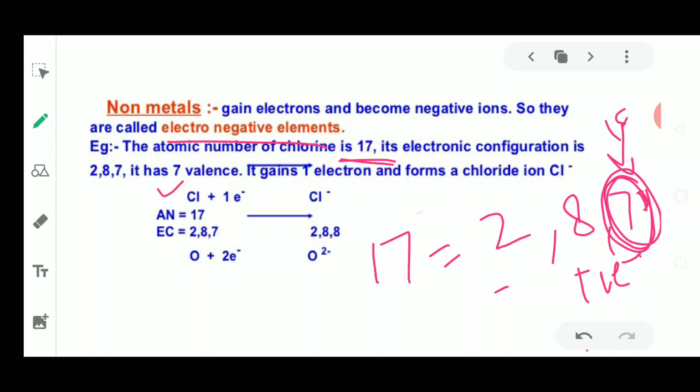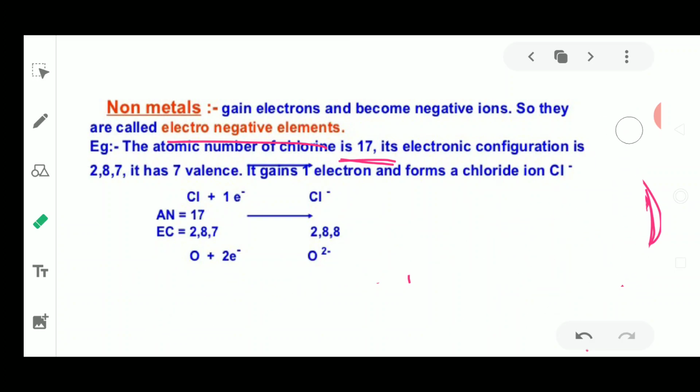This reaction shows chlorine gaining one electron to form a chloride ion. So what will be the valency of chlorine? The valency of chlorine will be 1. This is how the reactions take place.